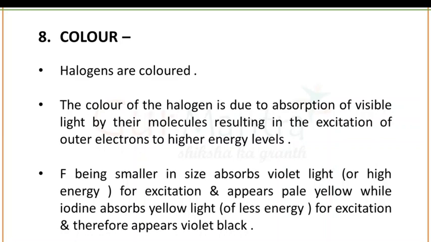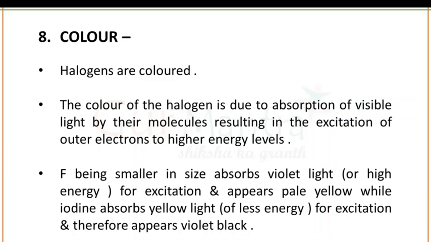Next property is the color formation property. Group number 17 or halogens are colored in nature. Means they show different colors. The color of the halogens is due to absorption of visible light.